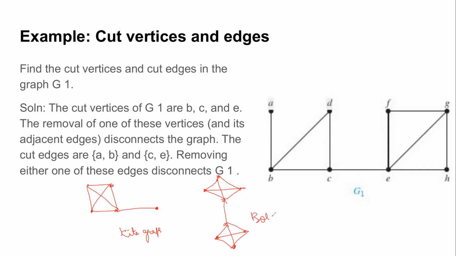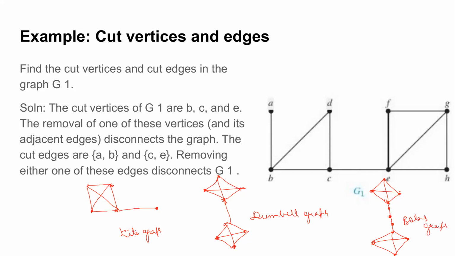This is known as a bolus graph. This one, with a single edge, is known as a dumbbell graph. And a slight variation of this is known as the bolus graph.